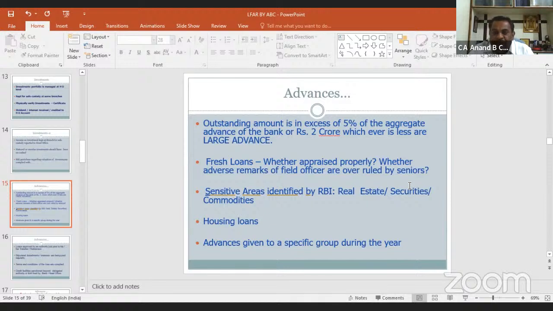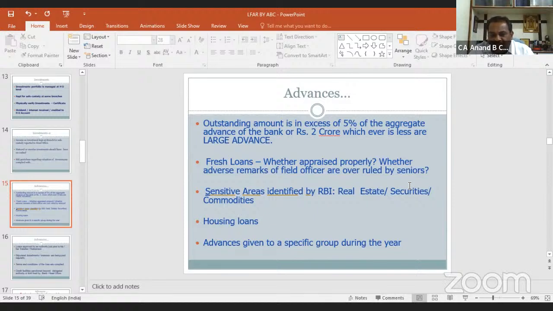Normally, in statutory audit, we are concerned about the advances having some limit in our mind. We are segregating advances from this amount and we have to verify up to this amount. For every fresh loan, advances cannot be verified by us because of time during the statutory audit period. Sensitive areas should be identified in case of real estate advances, securities, commodities, etc.